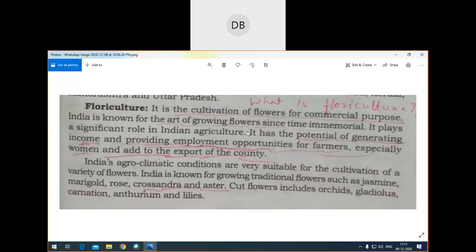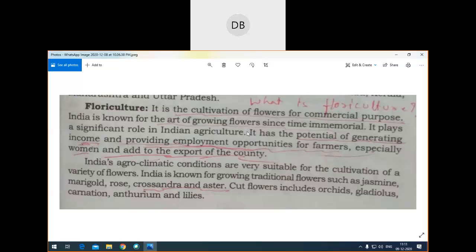Okay, so what is floriculture, children? Floriculture is cultivation of flowers for commercial purpose. Again, floriculture is supporting the rural women. How? That can be asked. Or floriculture plays a very important role in the economic development. How? You can get that question.